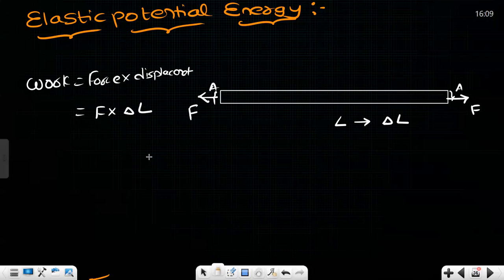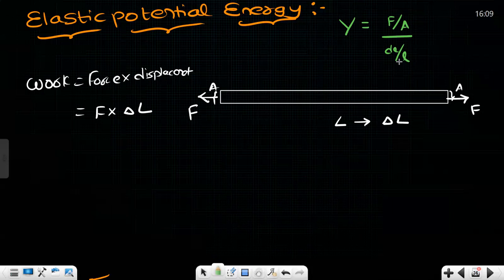But sir, you have to integrate it if you want to know the complete work done upon the material. Okay, let's go to the equation. See, Young's modulus equals stress by strain. Stress is F by A divided by dl by L. I'm writing dl, a very small change of length.